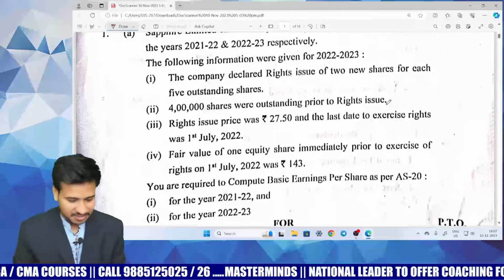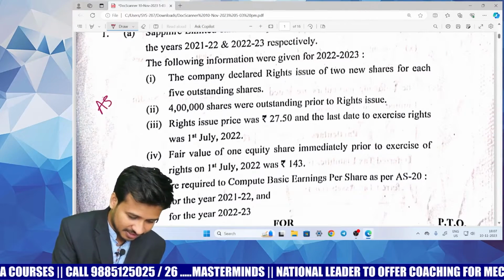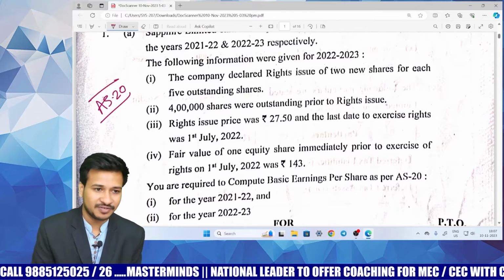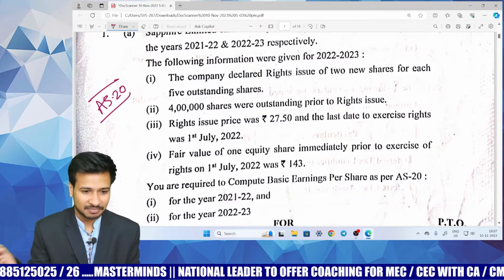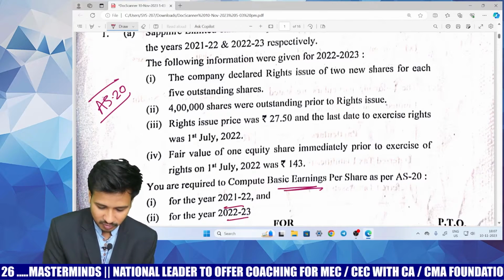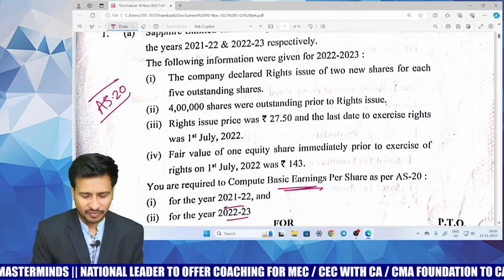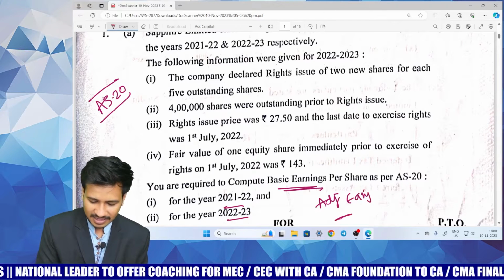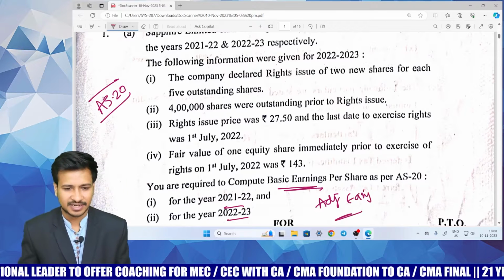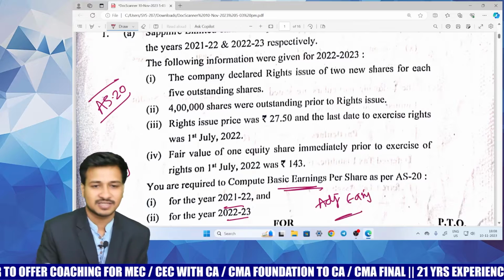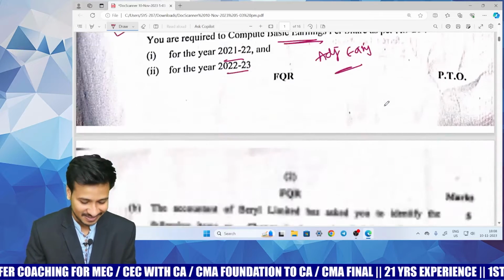Coming to question number 1, which is from Accounting Standard 20, which is a kind of copy-paste question, and also a very important question, just with numbers changed. He is asking you to compute basic earnings for 2 years, and you can also find adjusted earnings or adjusted EPS for the current year. Nothing great at all. This is obviously easy, nothing difficult at all.